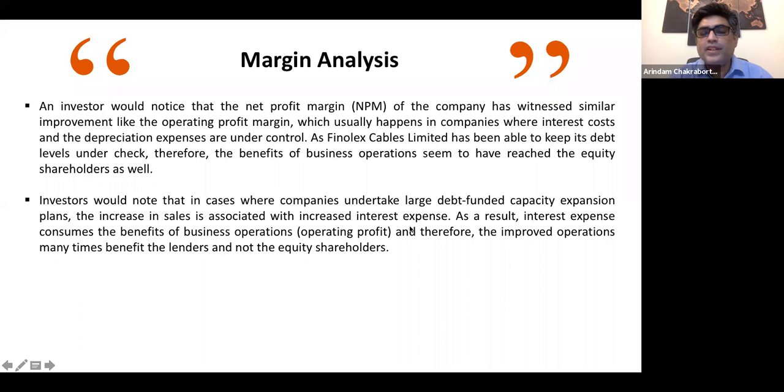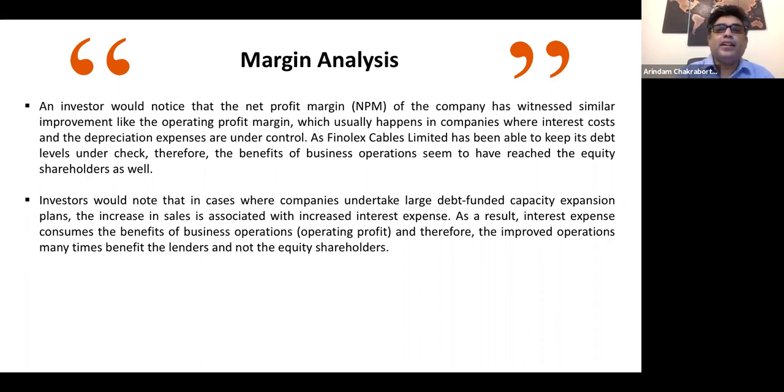the increase in sales is associated with increased interest expense. Suppose a company expands its sales by increasing the production capacity, right? Obviously then they have to go to the banks asking for funds because these are big project fundings. And if they are taking a loan from the bank, they have to pay a huge amount as interest expense. Then who earns the money? The bank earns the money. It's not the equity shareholders who get the money as returns, right?